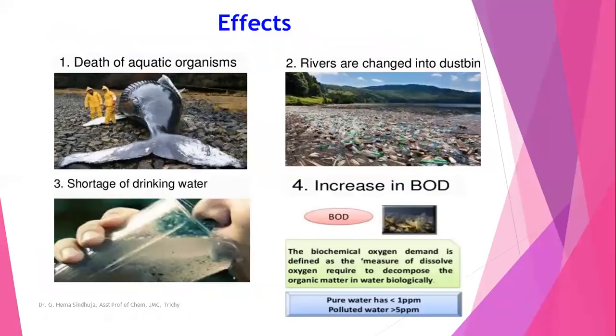Effects of water pollution: death of aquatic organisms, and rivers are changed into dustbins, so that there is a shortage of drinking water and the BOD level increases. The biological oxygen demand is defined as the measure of dissolved oxygen required to decompose the organic matter in water biologically. Pure water normally has less than 1 ppm of BOD, whereas polluted water has greater than 5 ppm of BOD. So these are the effects of water pollution.